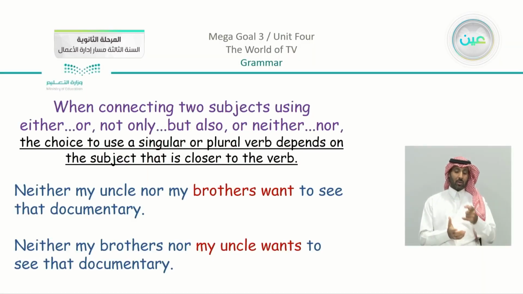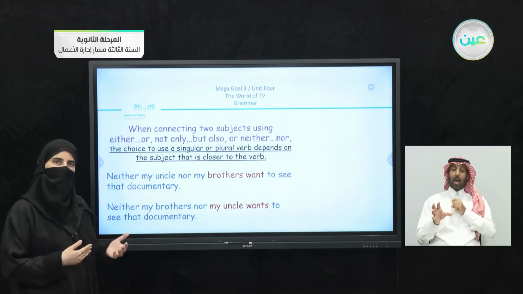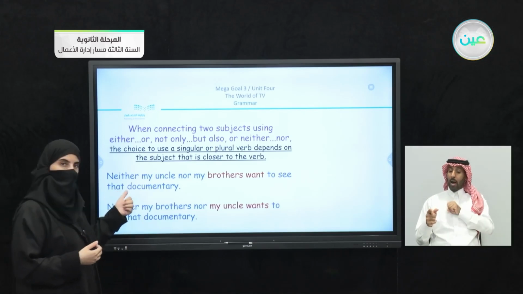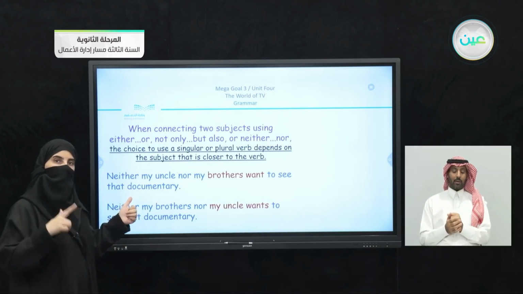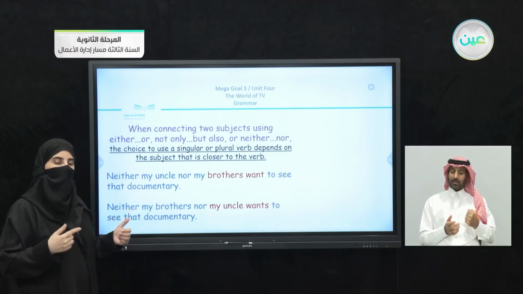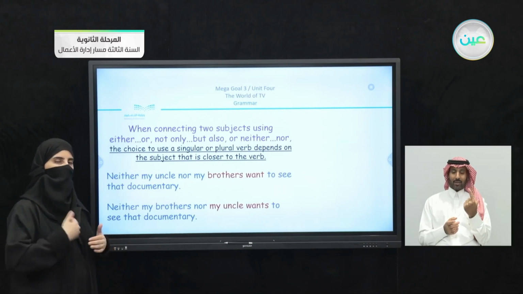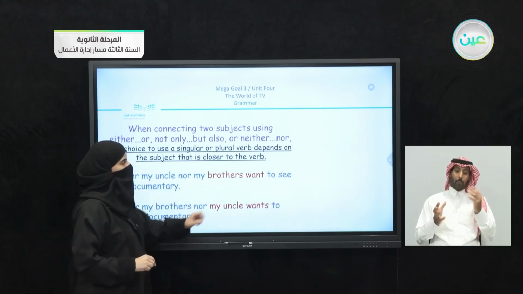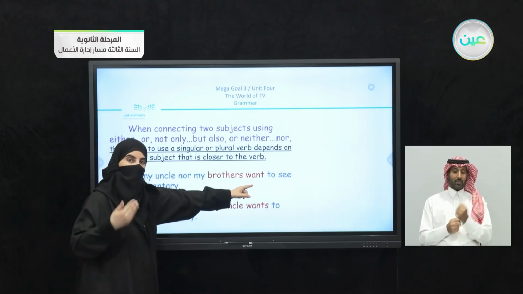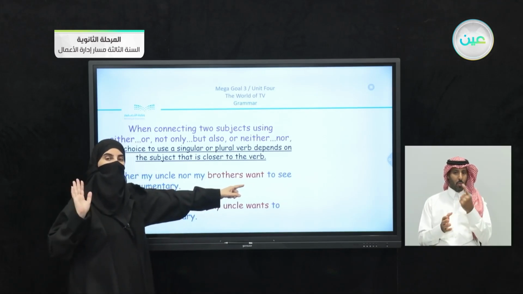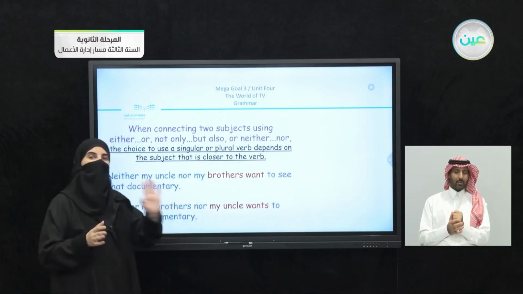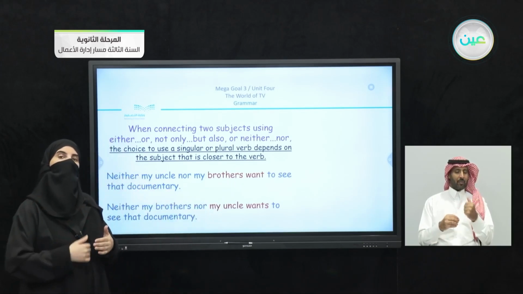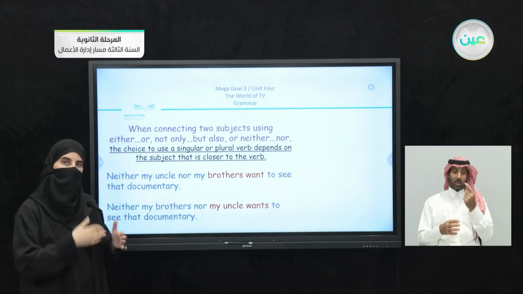Neither my uncle nor my brothers want to see that documentary. I am talking about my uncle and my brothers. So we have here neither my uncle, a noun, nor my brothers, also a noun. But notice that I'm talking about one uncle and my brothers, plural. That's why we have brothers as a plural, and the verb following the plural is the base form. We have the affirmative, want. There is no adding, because we are talking about a plural in the second part.